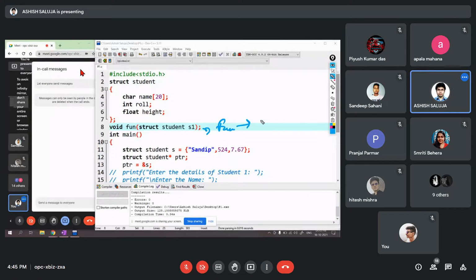It does not return anything after completion, and it takes an argument. Which type is the argument? It is of structure type, because struct student S1. So it accepts an argument of structure type. Let us see how it works with structures.